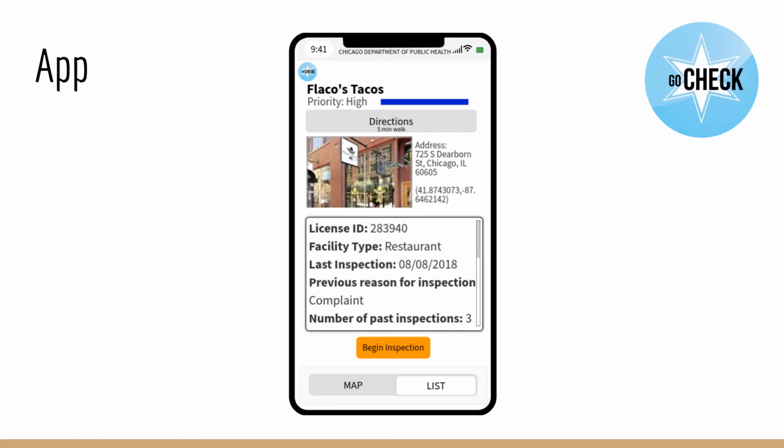Finally, a page with more details of each individual restaurant can be accessed via the tooltip on the map or by the white arrows in the list. The inspector can also begin an inspection on this page.